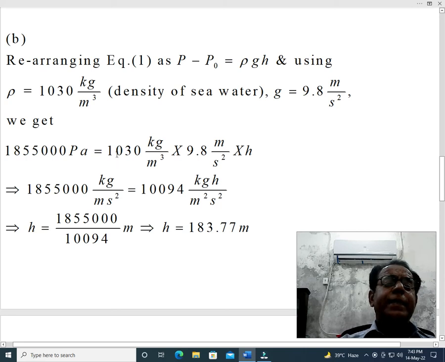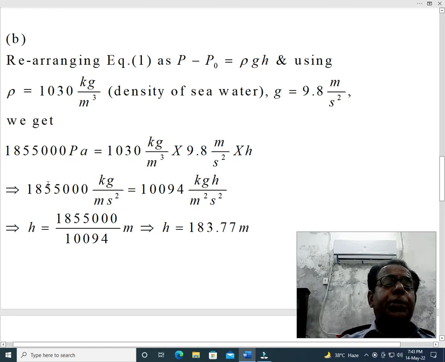This is about 1000 and this is about 10, so 10,000 approximately, quite okay. Hence meter will be subtracted from meter cube, and in the denominator we will be left with meter square. Moreover, second square will remain in the denominator, and kg into h will become in the numerator on the right hand side.